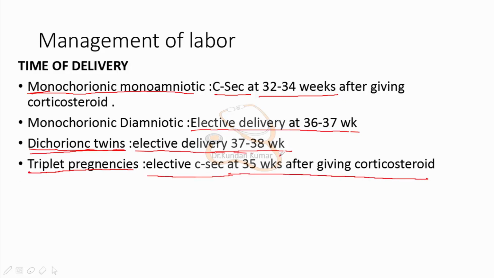So you can see, if it is monochorionic monoamniotic, then we will do C-section at 32 to 34 weeks after giving corticosteroids. And if it is monochorionic diamniotic and dichorionic twins, then we will do elective delivery. And triplet pregnancy, then elective C-section at 35 weeks after giving corticosteroid.